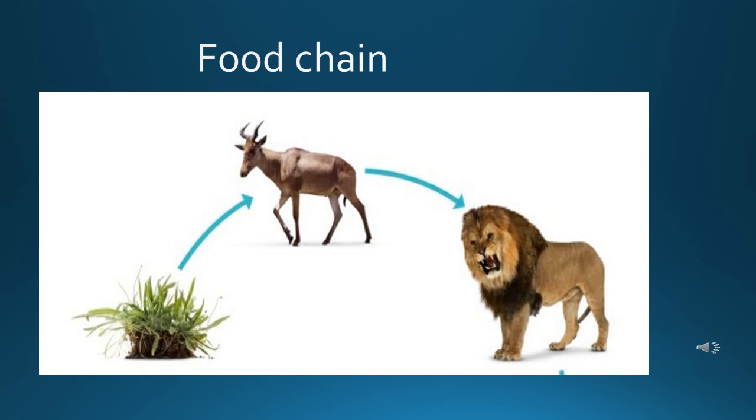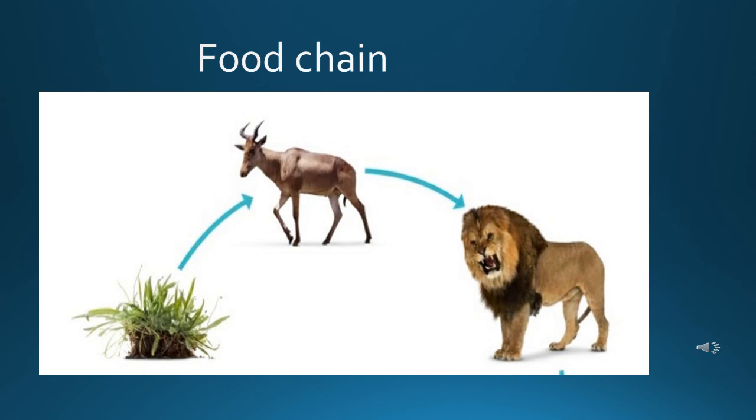So this will reduce the number of plants and the environment will be unsuitable for other plant eating animals like rabbits, cows, buffaloes and others. So, if the deer disappear, tigers will not get their food and this will also reduce the number of tigers or lions.